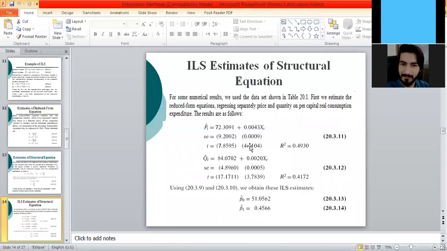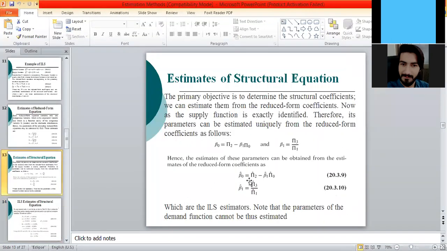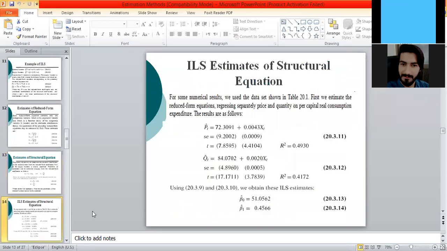On the same lines, you can determine the numerical value of beta naught, equal to pi 2 hat minus beta 1 pi naught hat. Pi 2 hat is 84.07, beta 1 is 0.45 multiplied by pi naught hat, which is 72.30.